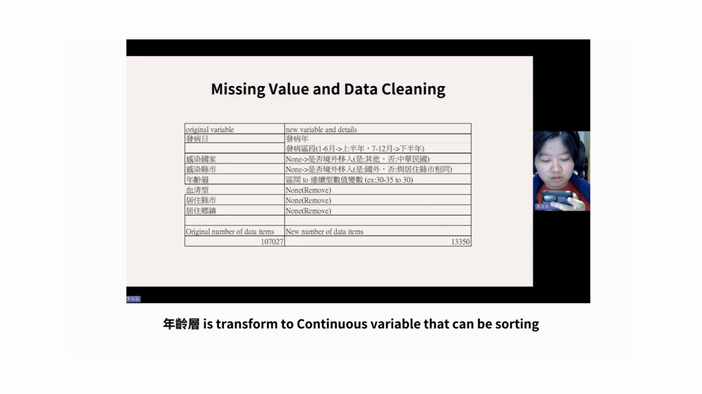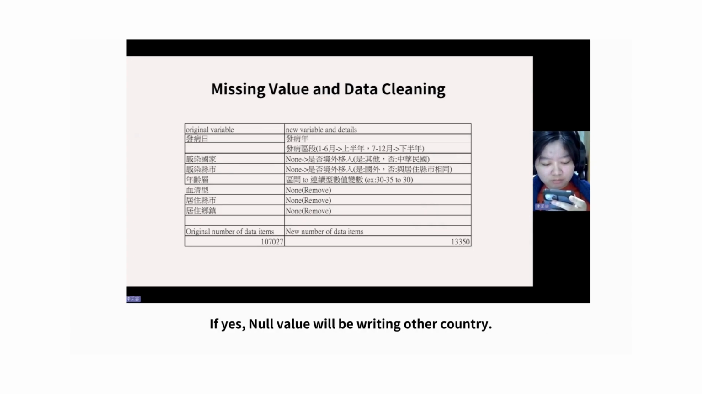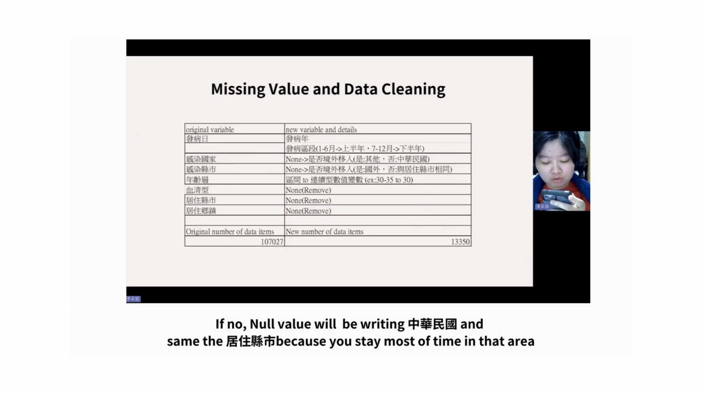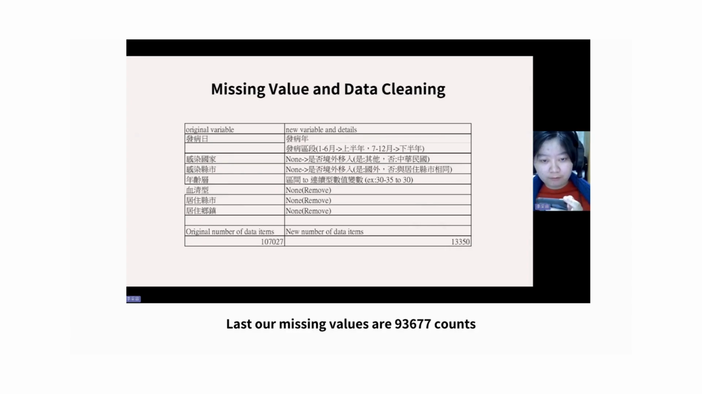年龄层 is transformed to a continuous variable that can be sorted. 感染国家、感染县市 tell us whether you got infected in another country. If yes, the variable will record the other country. If no, the variable will record 中华民国 and be replaced by the residence, because you stay most of the time in that area. 发病日 is changed to 发病年 and 发病区段 because we want to know which year and which period, like July to December, is more likely to get 登革热.